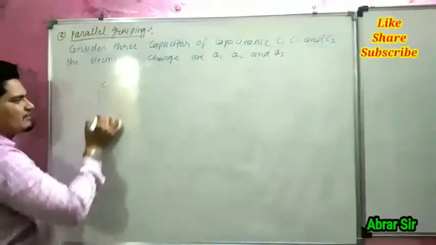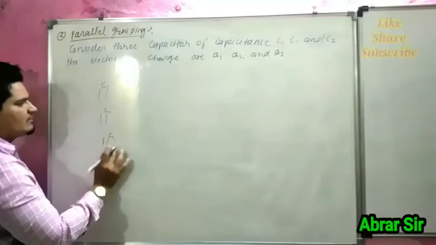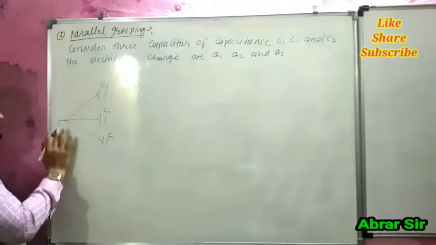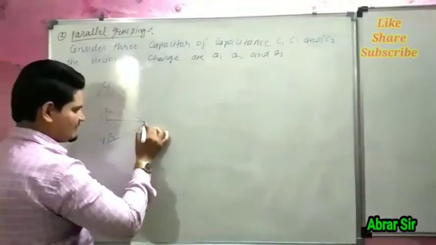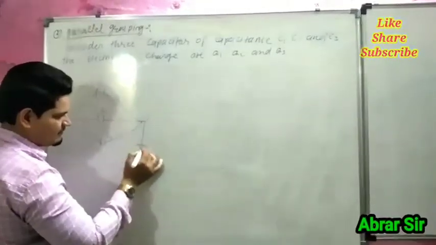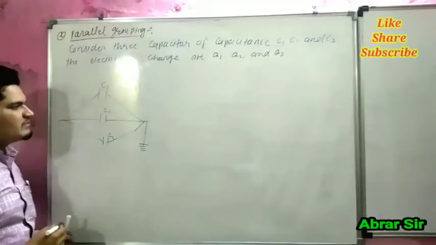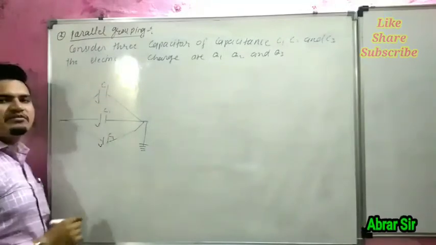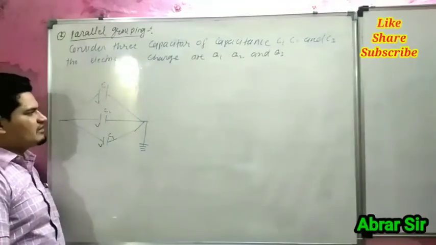This is the first capacitor C1, this is the second capacitor C2, this is the third capacitor C3. They are connected to the positive terminal of the battery, and the other ends are connected to earthing. Here remember the point, potential is the same. Potential of the first capacitor is V, second is V and third is V. Potential is the same.